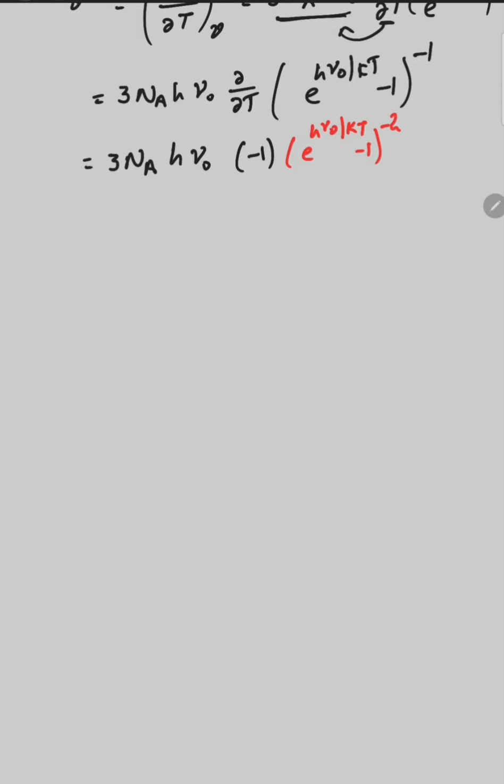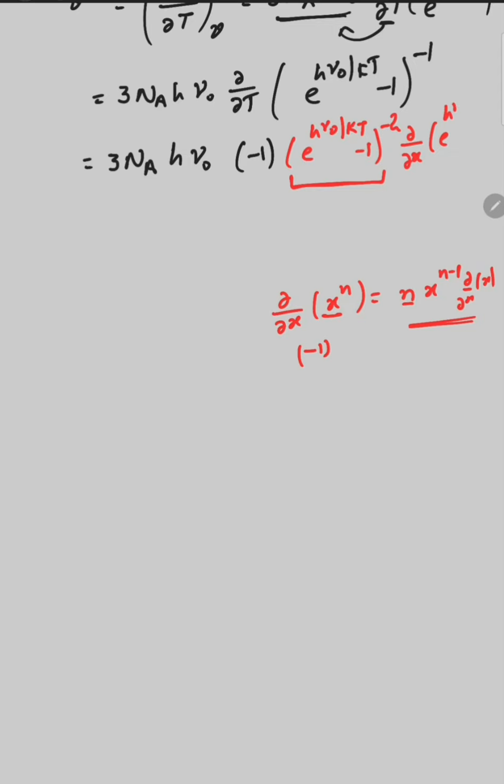That is simply ∂/∂x of x raised to the power n equals n x raised to the power n minus 1, times ∂/∂x of x. This differentiation is used here, n here is minus 1, and x is this whole bracket. Next is the derivative of e raised to the power h mu naught upon kT, minus 1.